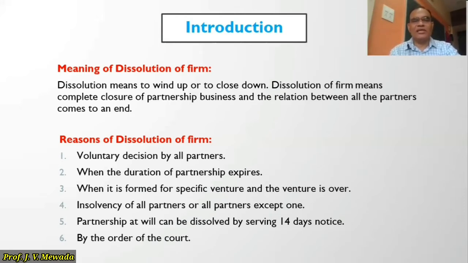Then partnership at will can be dissolved by serving 14 days notice. That is in case of general partnership, where one of the partners is not willing to continue as a partner and serves notice of 14 days. After serving the notice of 14 days, the business is to be closed. And then by the order of the court: suppose some dispute is going on in the court and the court gives an order that the firm is to be closed. In that case, again, the partnership firm is closed. So these are the reasons for closure of the business.